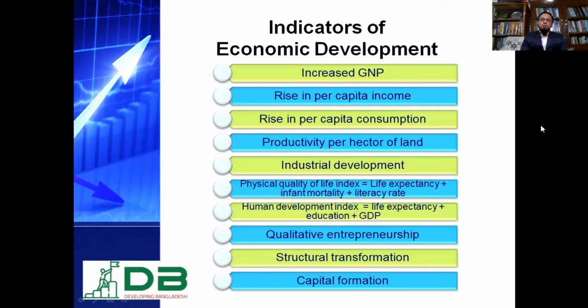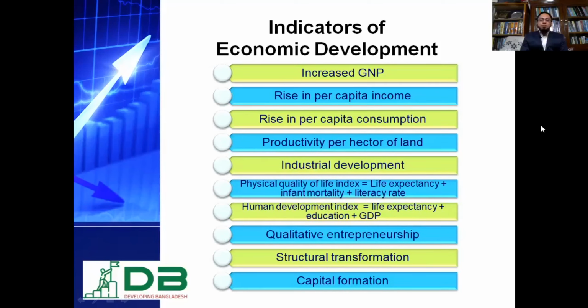Then the second indicator is rise in per capita income. Total national income divided by the total number of population gives us the per capita income. So an increase of per capita income is another indicator of economic development. Rise in per capita consumption. It is the total national consumption, that is private sector consumption as well as public sector consumption, divided by the total number of population, which gives us per capita consumption. It is another quality indicator of economic development of a nation.